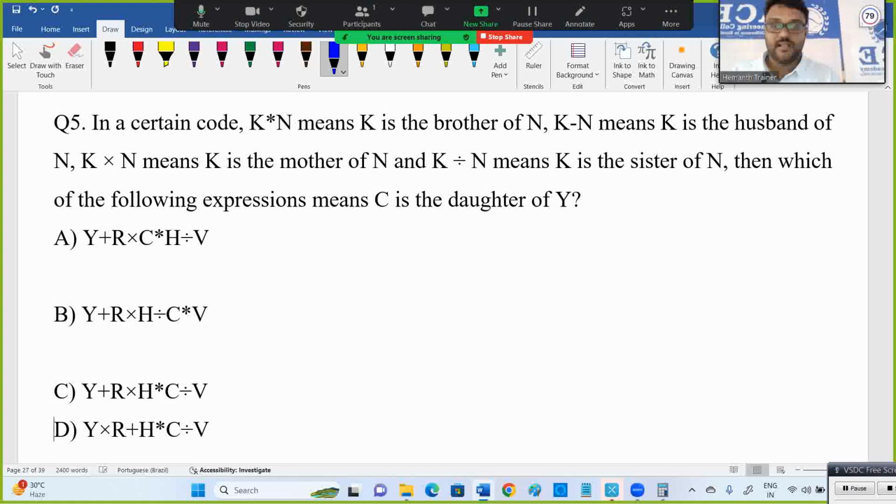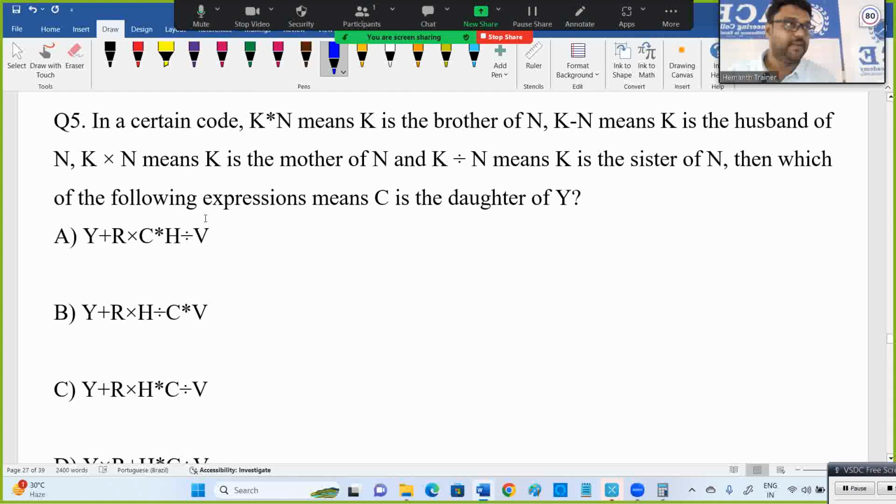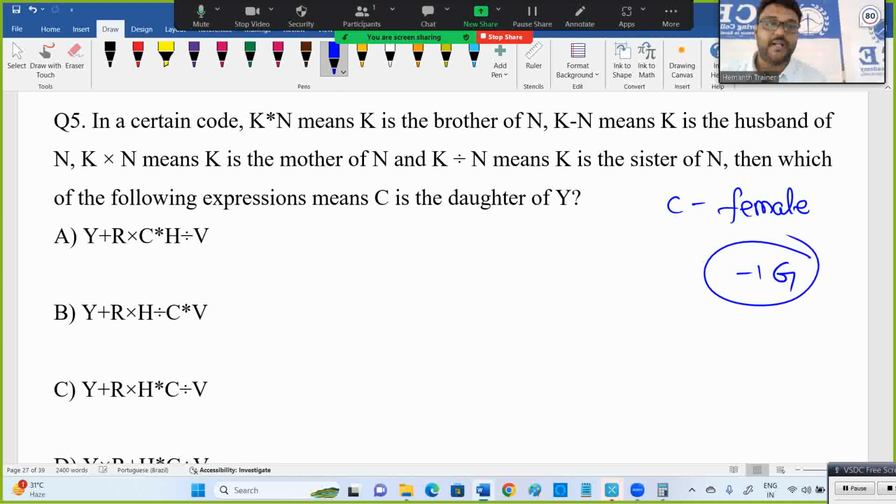C is the daughter of Y. I need to check which option will satisfy. Now this type of question is challenging to solve in less time. Means within 60 seconds, how can we solve this, sir? Guys, everyone focus. C is daughter of Y. What is C's gender? C must be female. And C is daughter of Y means C is below generation or above generation? 1 generation below, minus 1G. These 2 points you keep in mind.